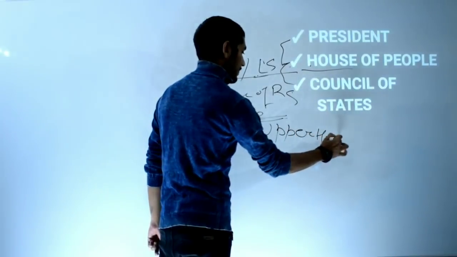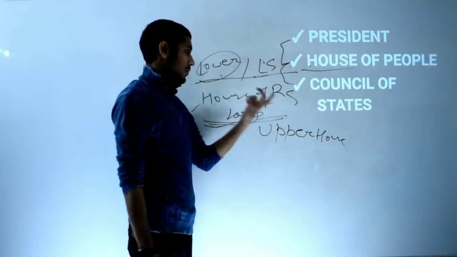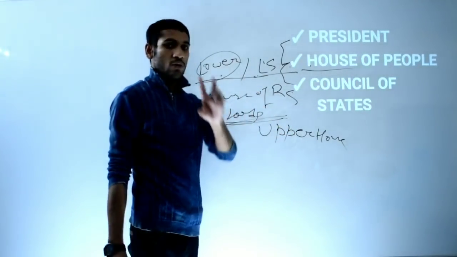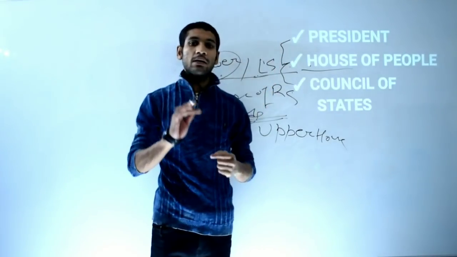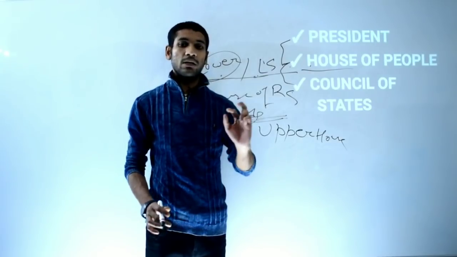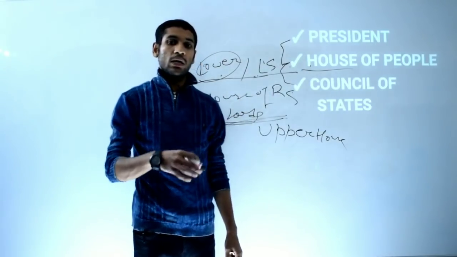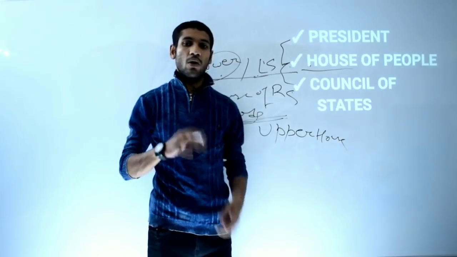Upper house. Okay, so I am repeating it again because it looks a little bit complex by writing. So please, in 1 minute I am repeating it. In India, the parliamentary system consists of 3 constitutional bodies. Number 1, president. Why president? Because any bill will become law or act only when the president signs it.